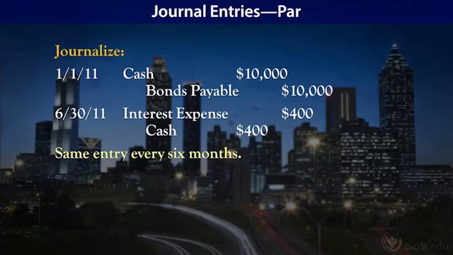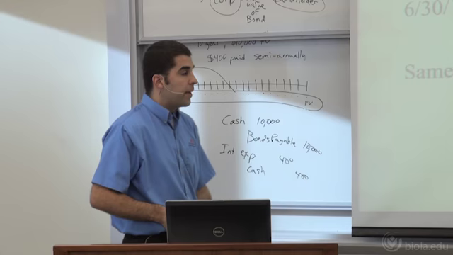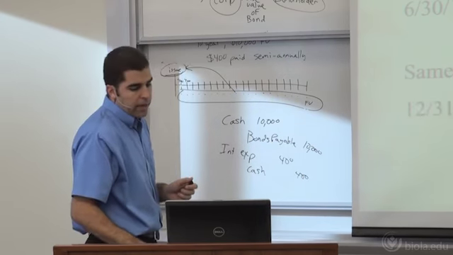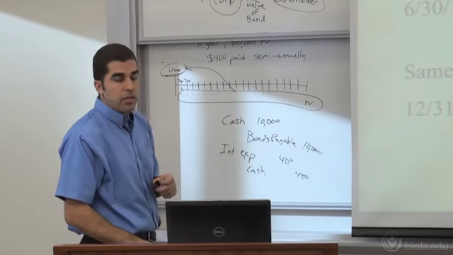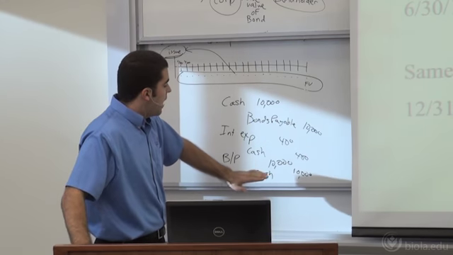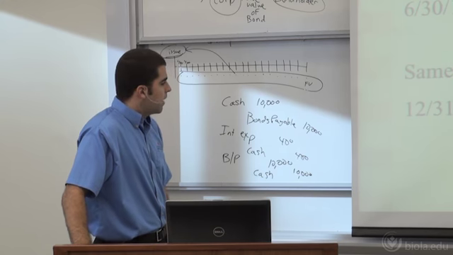We would do an entry like this every 6-month period of time for those 10 years until we get to maturity, okay? Now we get to the very end, and we are going to have to pay the face value. So we get all the way to December 31st, 2020. Now the bonds payable is going to be paid off. So essentially we're just reversing our transaction from before when we issued: debit bonds payable, which would reduce it for $10,000, and we're going to pay the $10,000 of cash as such. And then our bond is basically wiped off the books. We put it on at the issue, and then we took it off whenever we had the maturity.